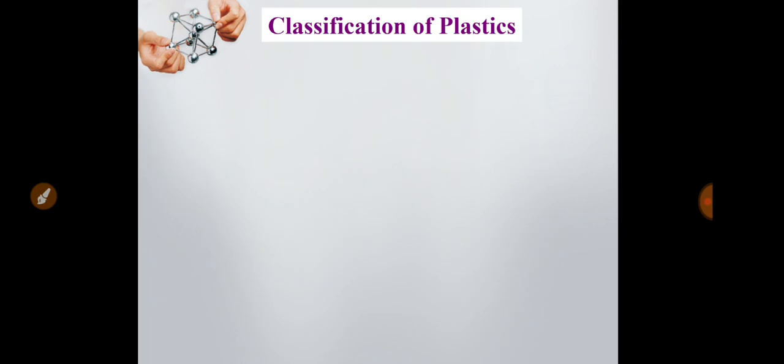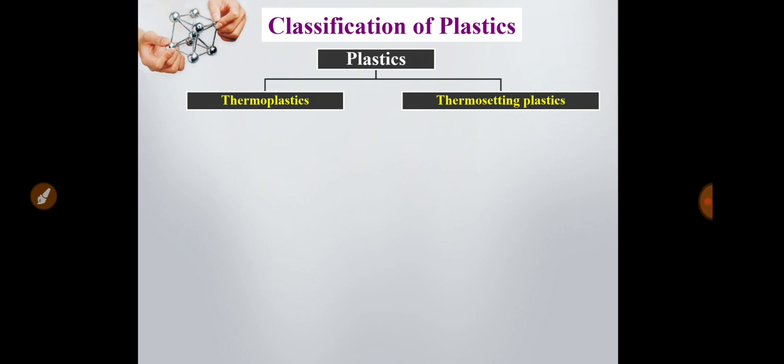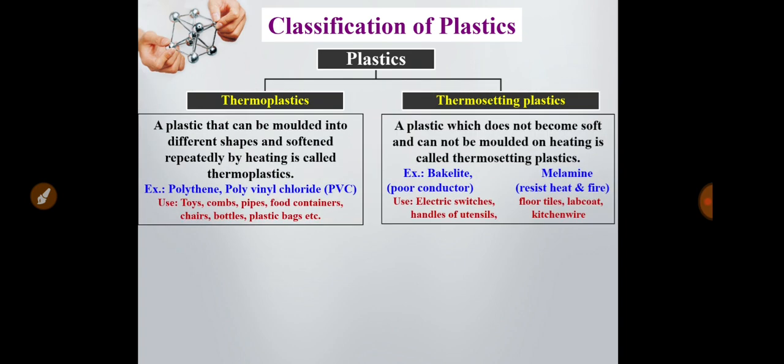Now, classification of plastics. How many types of plastics are there? There are two types of plastics. One is thermoplastics and another one is thermosetting plastics. A plastic that can be molded into different shapes and softened repeatedly by heating is called thermoplastic.